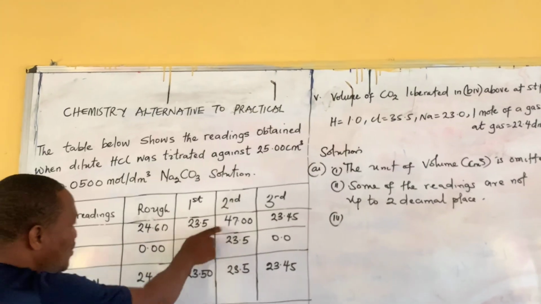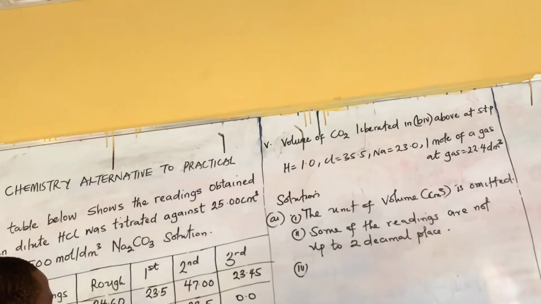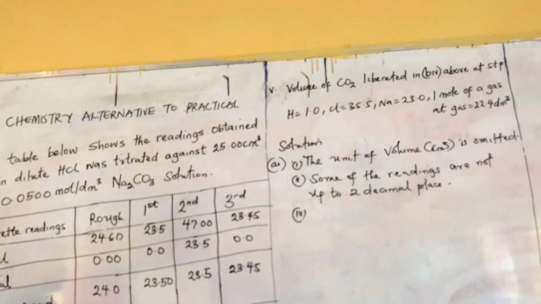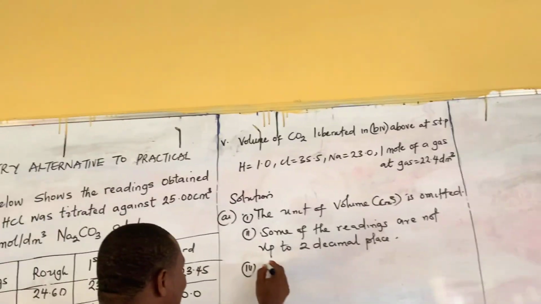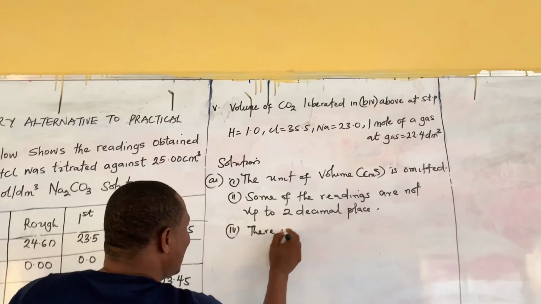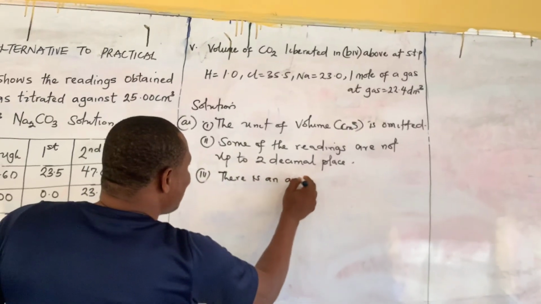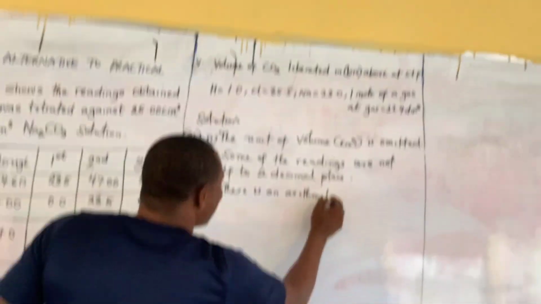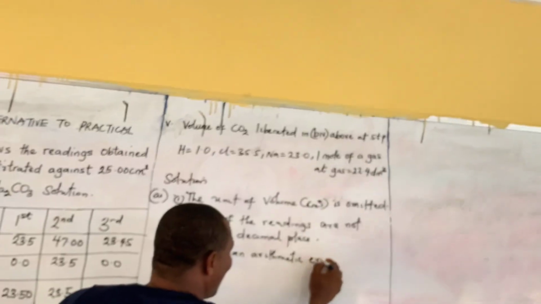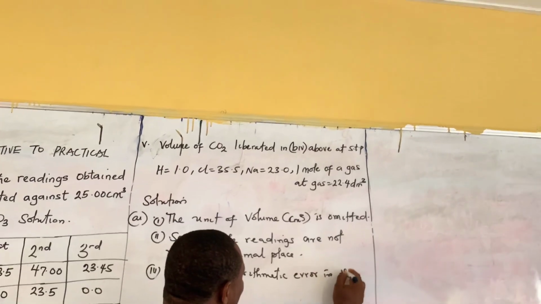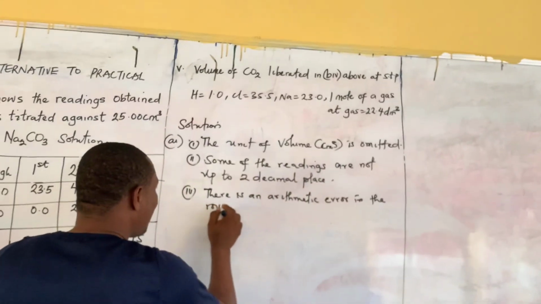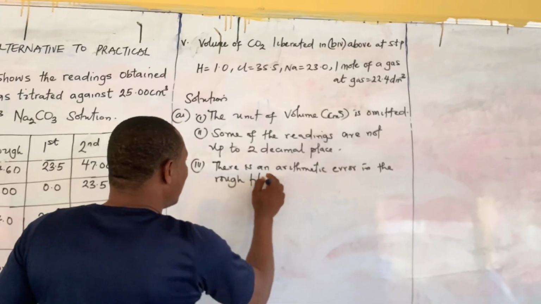Okay, this one will give us this one 0. So for the rough titration, there is an arithmetic error.